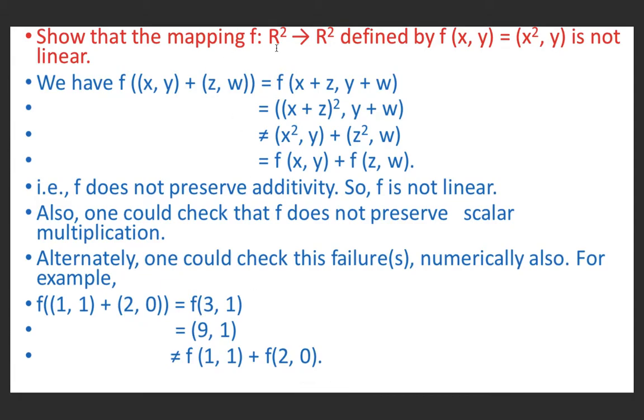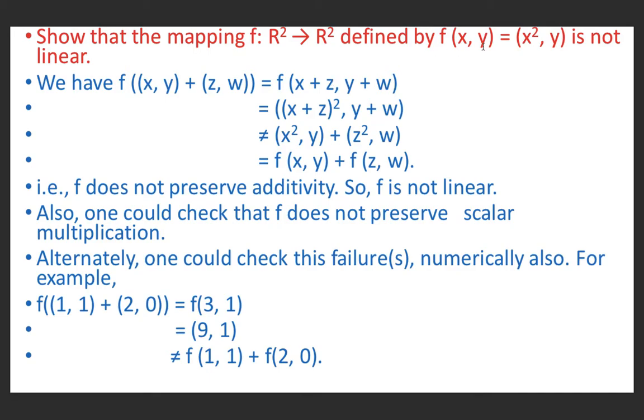Now show that the mapping f from R squared to R squared defined by f(x, y) equal to (x squared, y) is not linear. This mapping will be linear if it preserves vector addition and scalar multiplication. First of all we check vector addition, whether it preserves it or not. So f of (x, y) + f of (z, w) is equal to f of (x + z, y + w). We add first term with first term and second term with second term.